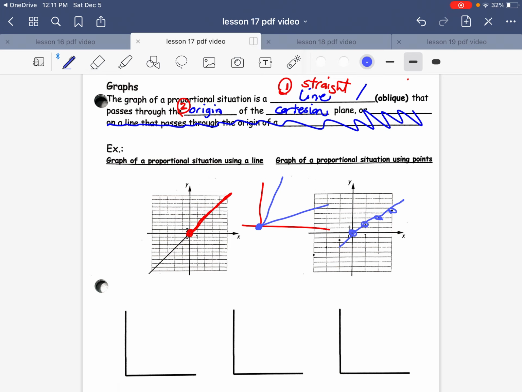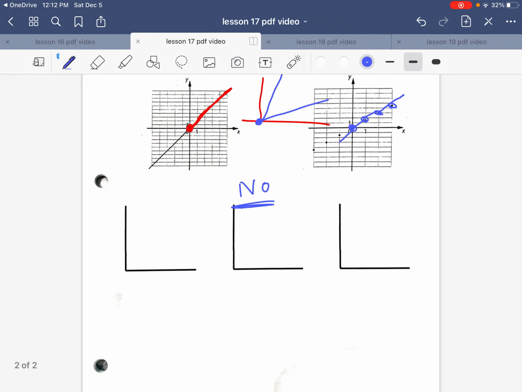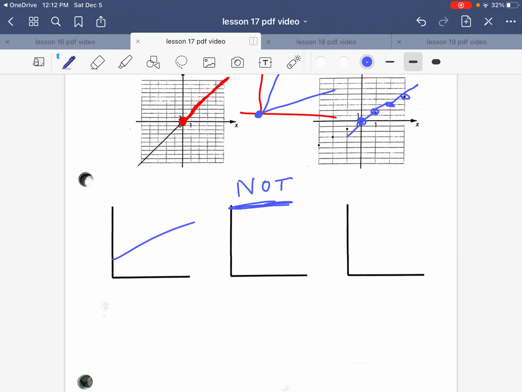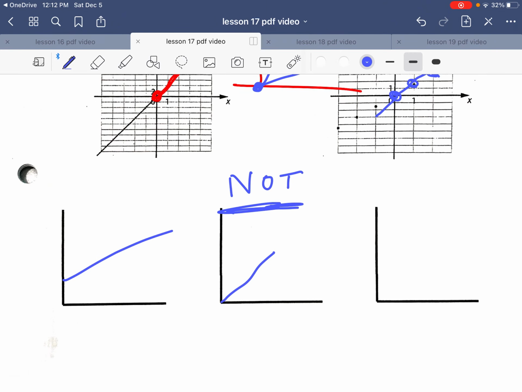Now, the origin, it has to go through the 0, 0. So for example, these are no's, right? No, these are not proportional situations. So anything that does not start from the center, 0, 0, the origin. It could still be a straight line, but if it has a straight line and then it kind of tapers off and does something else, of course, not proportional. Anything with a curve to it, obviously nothing proportional.